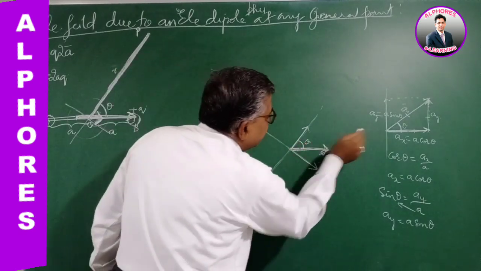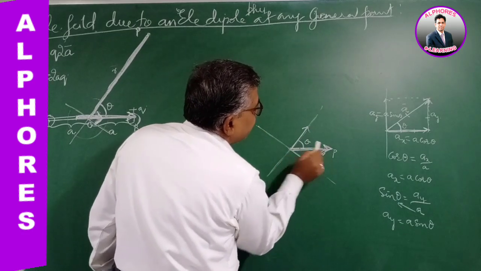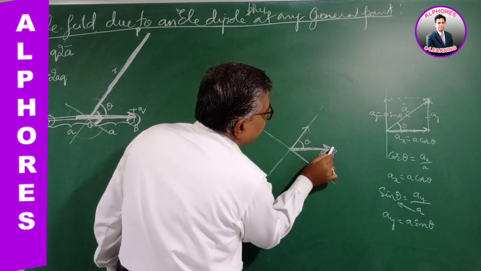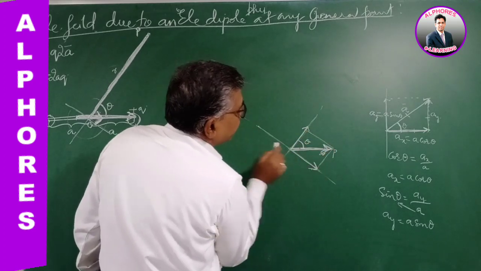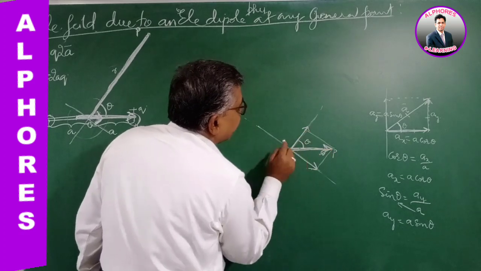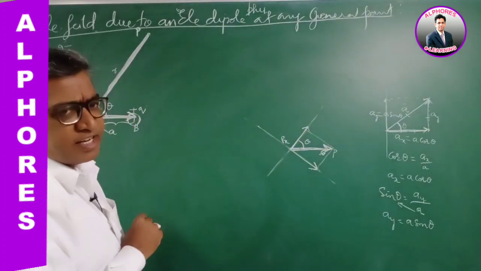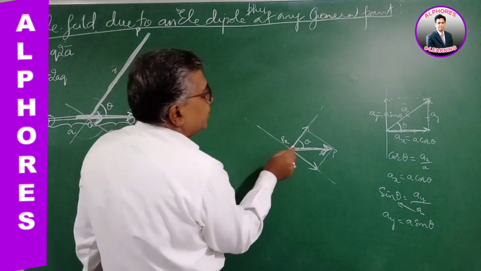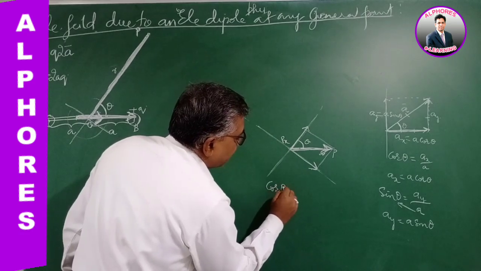Similarly, if we split this, considering this as the vector, now drop a perpendicular like this. This is one perpendicular. This is a right angle triangle. If I imagine this as a right angle triangle, this is the adjacent component, Px, let us say. From this right angle triangle, take cos theta.